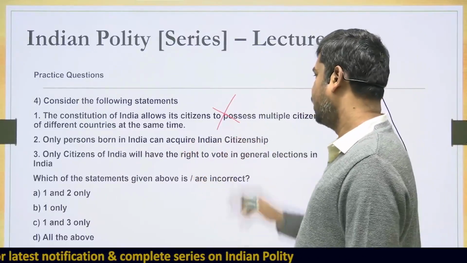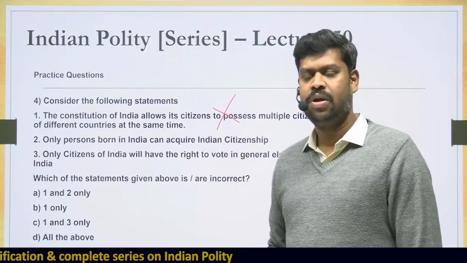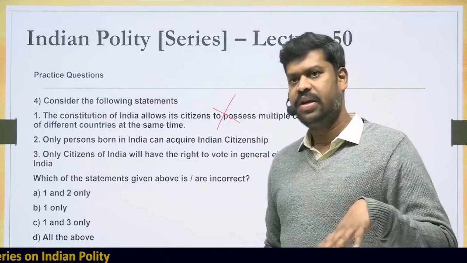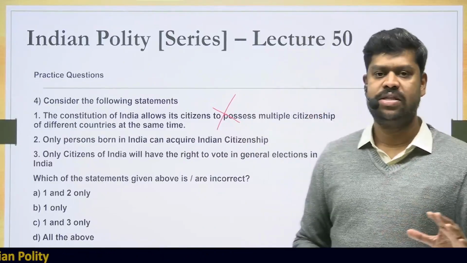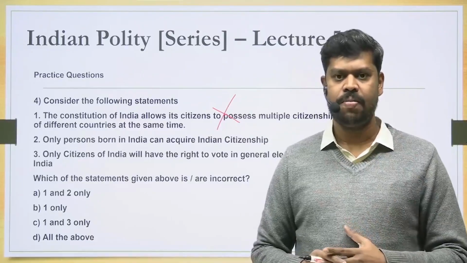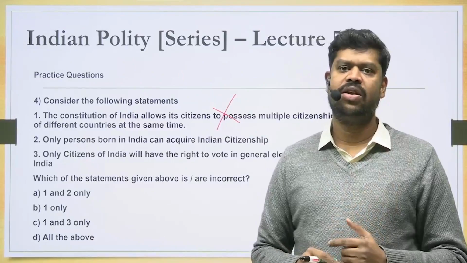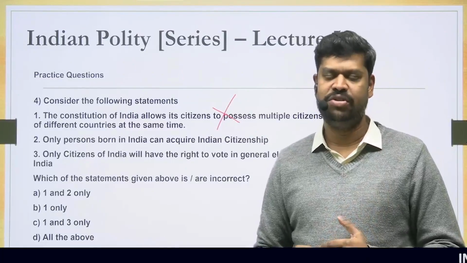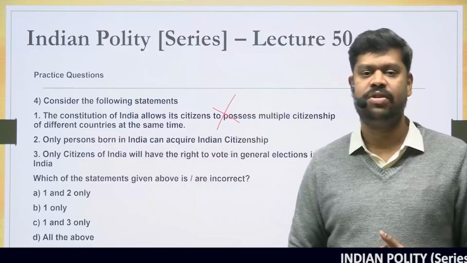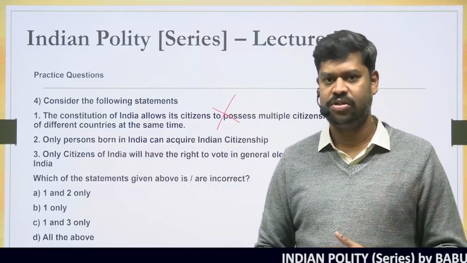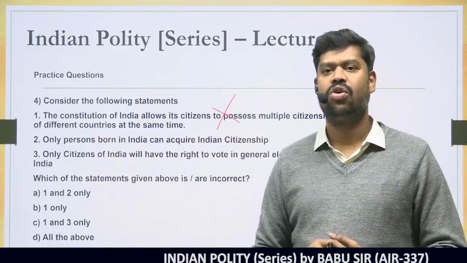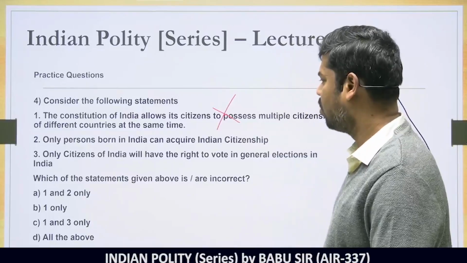Statement 2: only a person born in India can acquire Indian citizenship. No. A person born in India or within the territory of India can acquire Indian citizenship by virtue of what is called citizenship by birth. But somebody born outside the territory of India can also acquire Indian citizenship by virtue of descent. Even foreigners can acquire Indian citizenship by naturalization and registration. And they can also acquire it by what is called incorporation of territory. So these things are all possible.